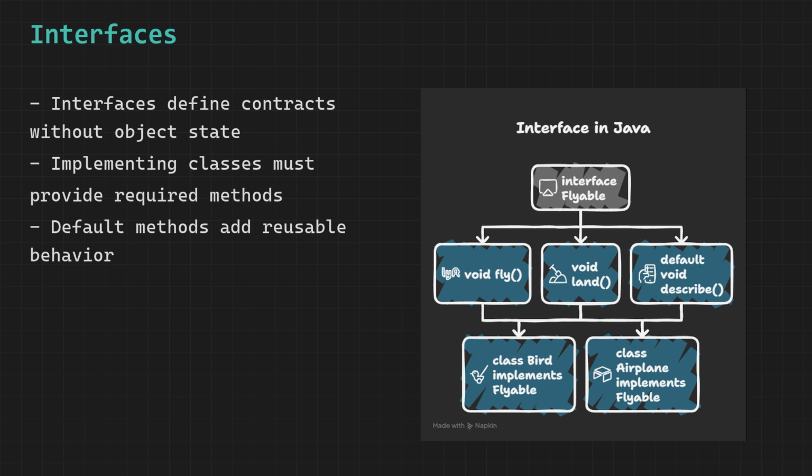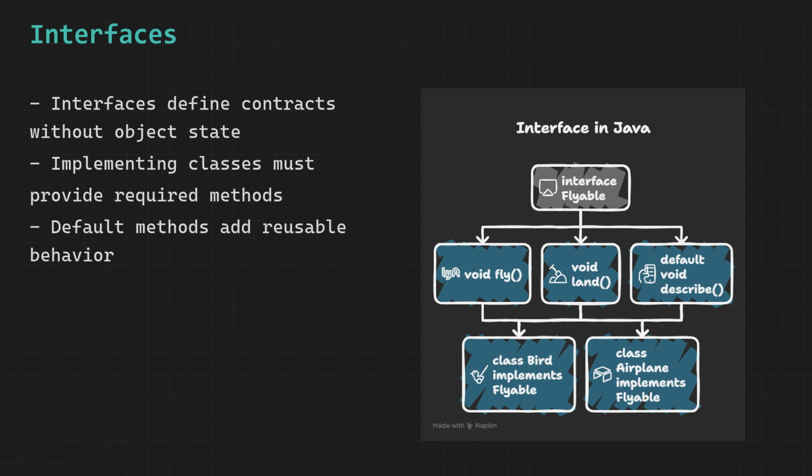with the keyword default. These were introduced in Java 8. Default methods allow you to add new methods to an interface without breaking all the existing classes that already implement it. Implementing classes inherit the default method automatically but can also override it if they want their own version.